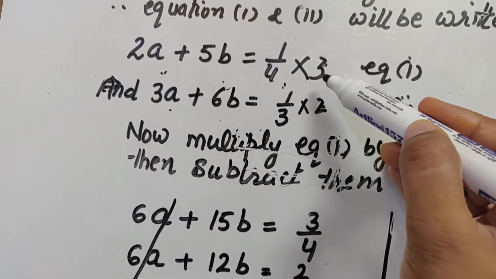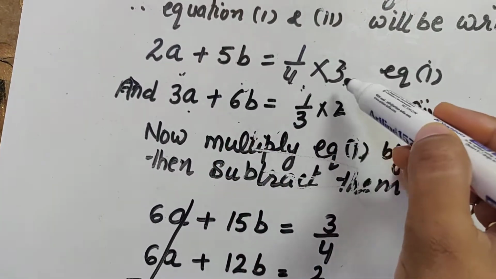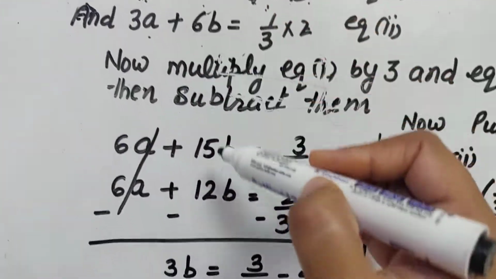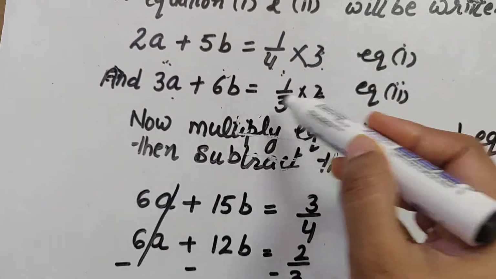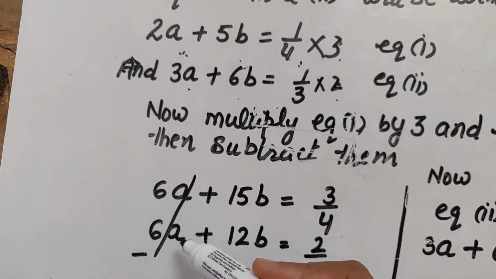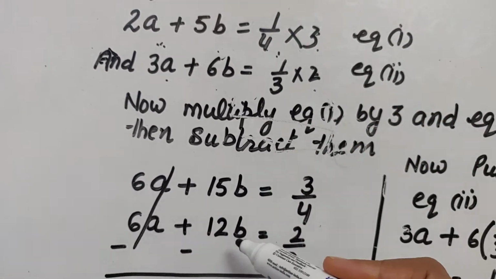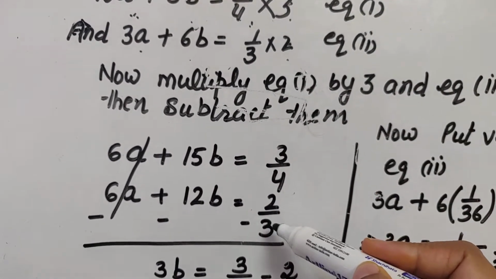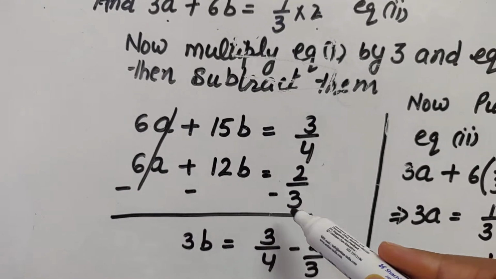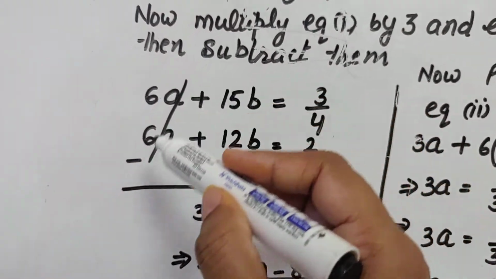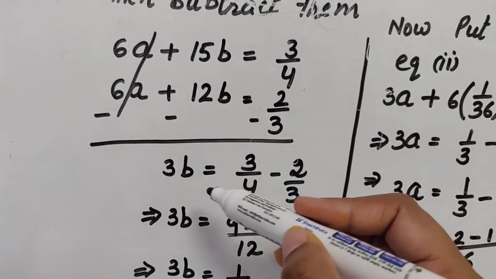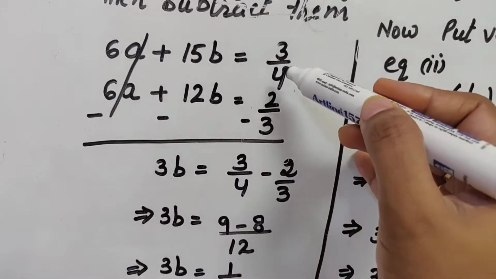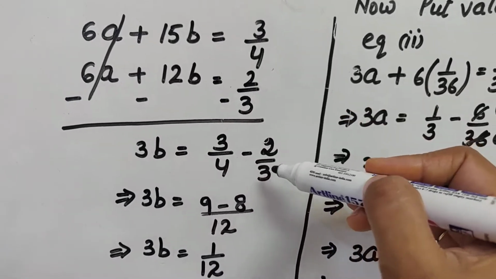So see what have I done? I have multiplied this equation by 3, so it becomes 6a plus 15b is equal to 3 upon 4, and this equation I have multiplied by 2. This will become 6a plus 12b is equal to 2 upon 3. Then I have changed the sign because I am subtracting them. The term containing a will get eliminated and you will get 3b is equal to 3 upon 4 minus 2 upon 3.